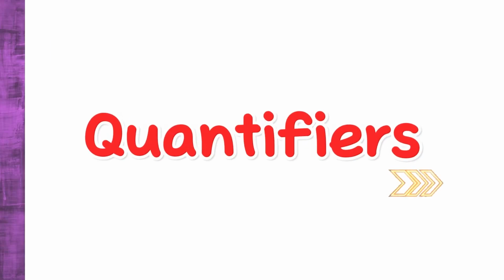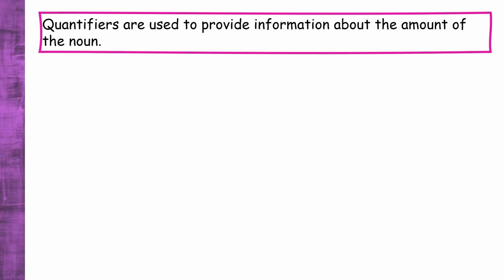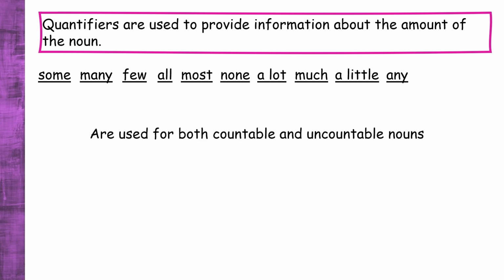Now let's look at quantifiers. Quantifiers are used to provide information about the amount of the noun. Here are some examples of quantifiers. Some quantifiers are used for both countable and uncountable nouns. These are some and any. Let's see how we can use them.